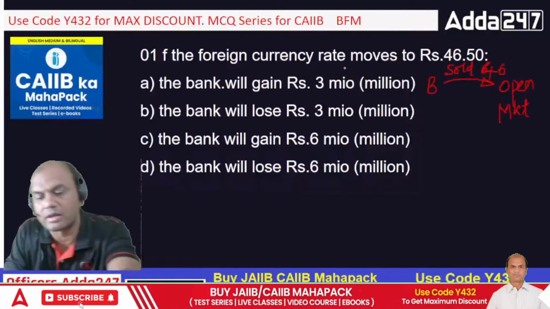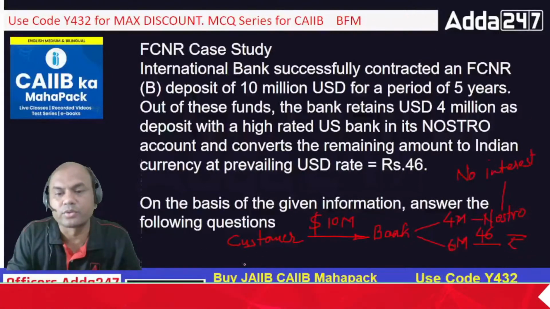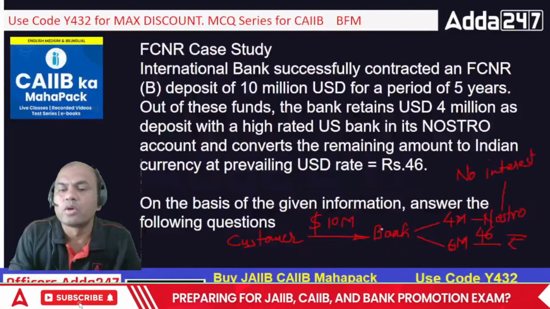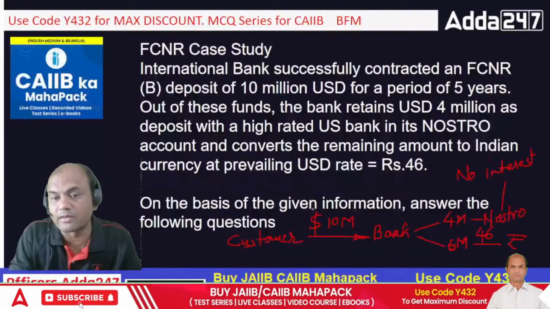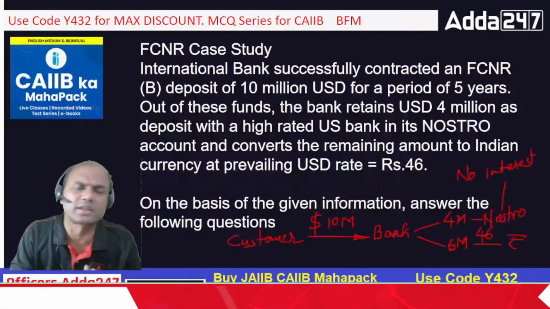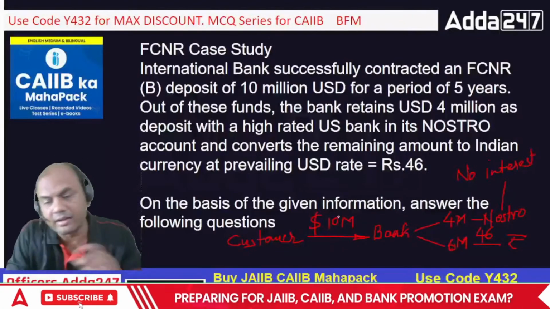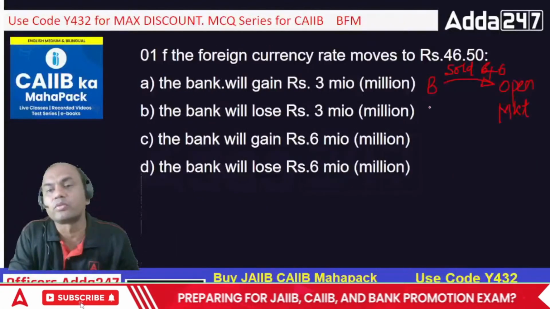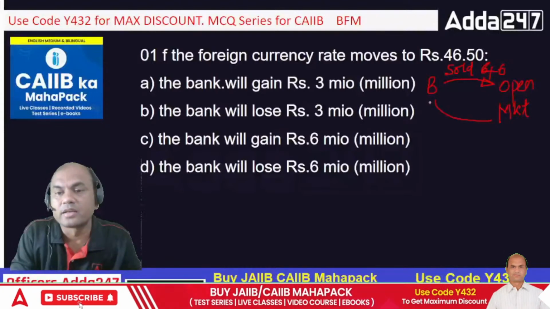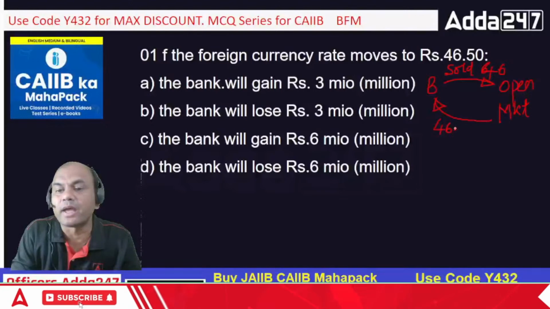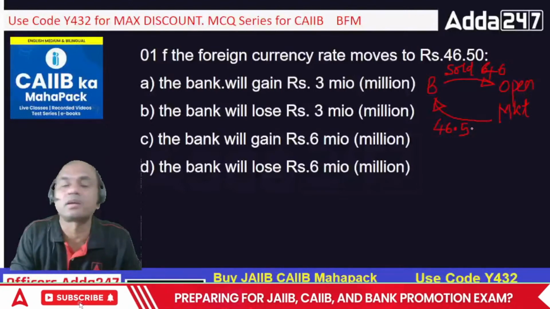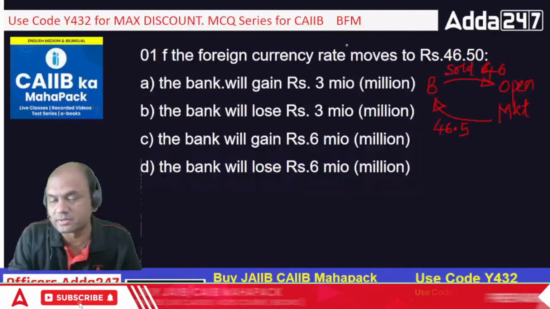Suppose this customer who has given this FD of 10 million, tomorrow itself that customer comes to the bank. Okay, this was my FD. I want my FD back. I want my money back. Tomorrow he comes. And at that time the rate has gone to 46.5. So at what rate will the bank purchase it from that market? Tell me fast.